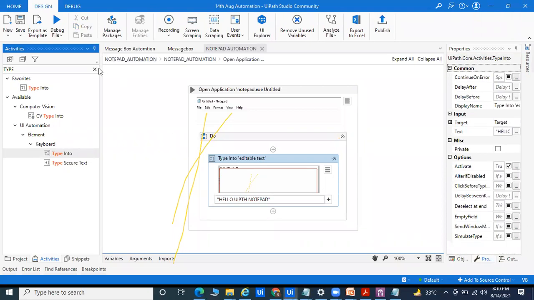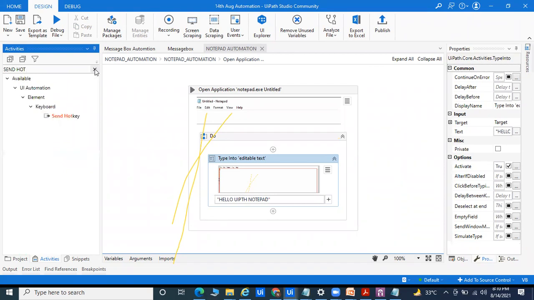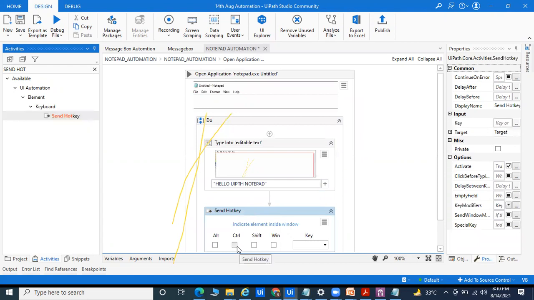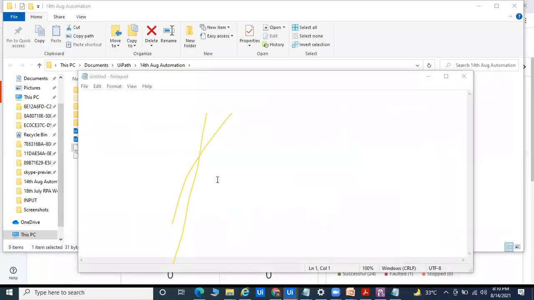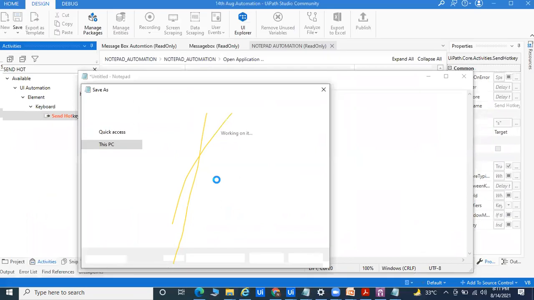After that, what we do is save. So Control S: we'll use the Send Hotkey activity for that part, and we'll pass Control S for saving. Till now, if you run this program, it will launch the Notepad and write hello UiPath Notepad, or whatever you write. So it will write the data, and there we have to save the Notepad. It will try to save the Notepad.